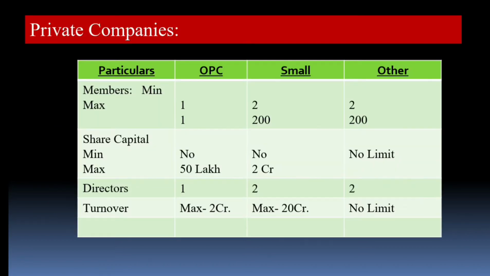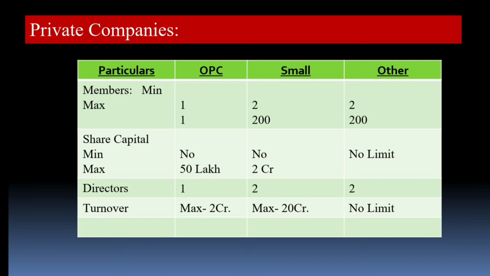Let's have a brief description of what is a one person company, what is a small company, and which type of company will come under the other private companies. As you can see, OPC, one person company, is the smallest private company,